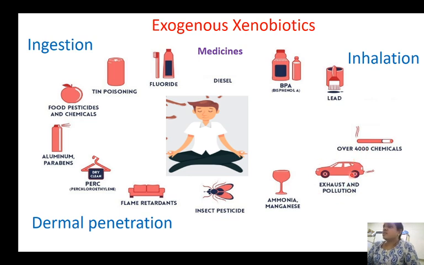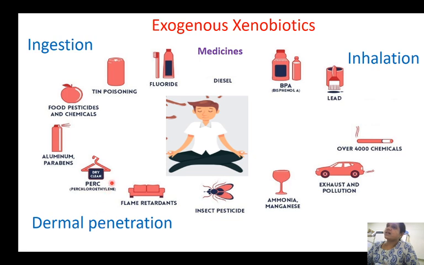Next, the inhalation of the exhaust that comes out of the vehicle, the pollution in the atmosphere. Along with that, the ammonia, manganese that are present in the beverages. The insect pesticides for houseflies, for mosquitoes, we usually spray. The pesticides and insecticides we spray, all of them are potentially toxic substances because they are toxic to the insects. So obviously they are toxic to our body also. Then flame retardants. If flame comes, we use that red bottle to decrease the flame. So those flame retardants, all these are the sources of xenobiotics that enter into our body via inhalation. Next, dermal penetration.